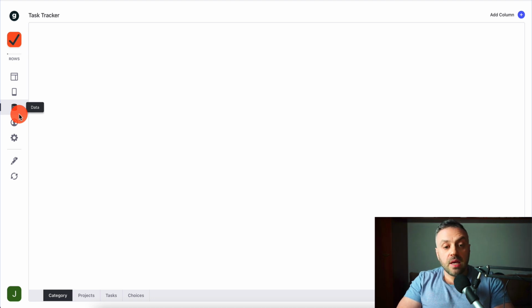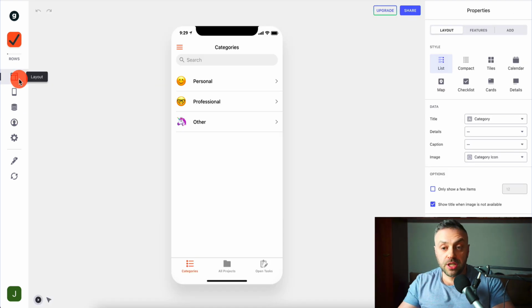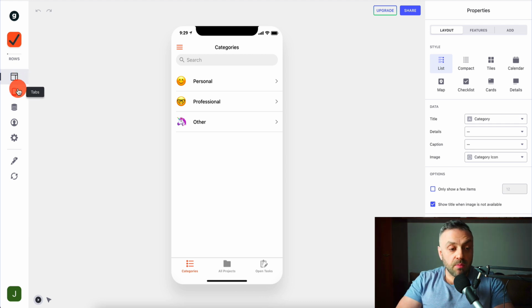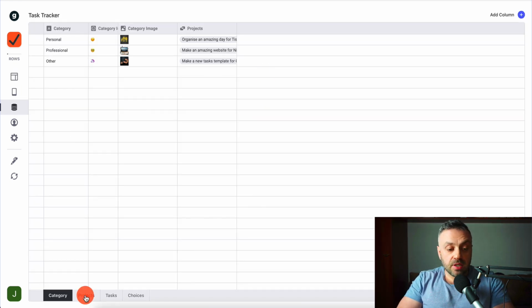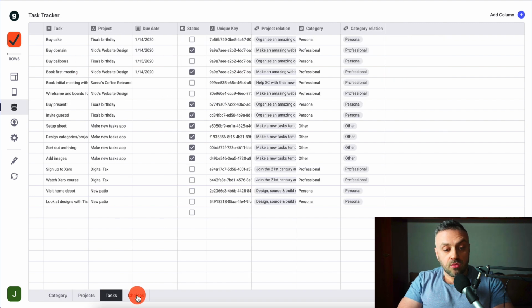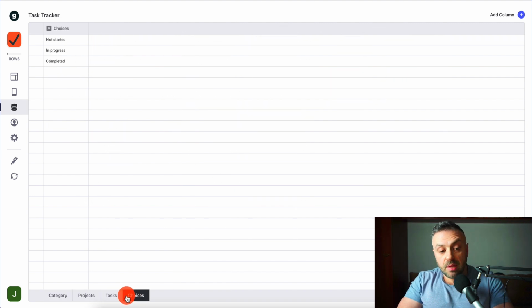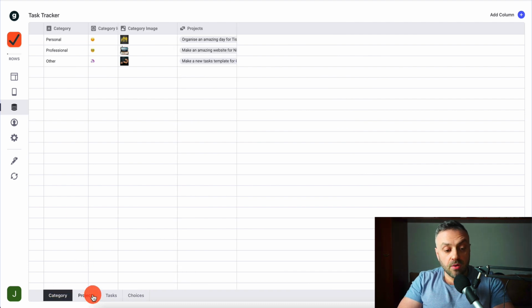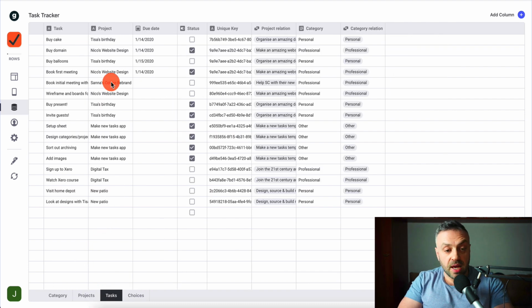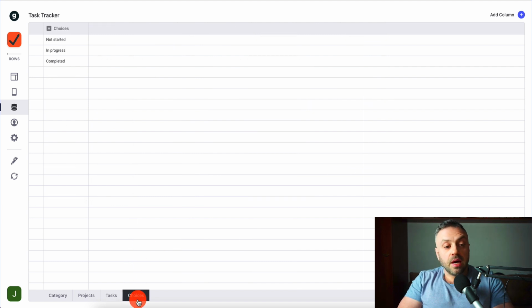And remember, this data is stored in our Google Sheets. So we can basically go out, we can modify this data, and this data is going to look like this. It's going to have 3 sheets corresponding to several of these tabs. It has the projects here, and it has the tasks that have category relations. So for instance, you have the professional task, you have the personal, other, and then you have choices, various choices that are used throughout the app.